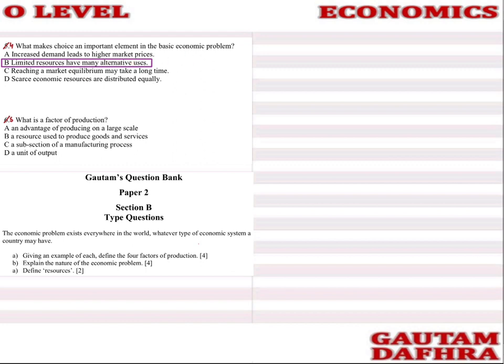Let's move ahead with question number 5. What is a factor of production? A factor of production is a resource used to produce other goods and services. So these are some of the MCQs that we have done.